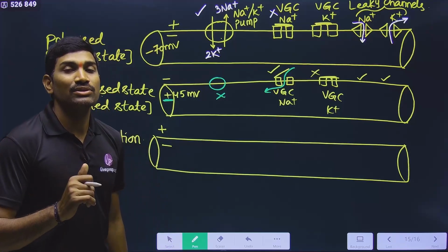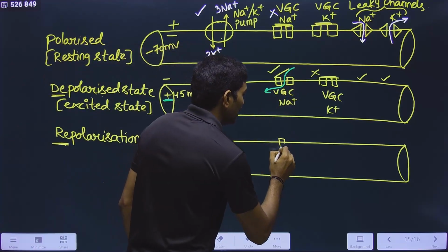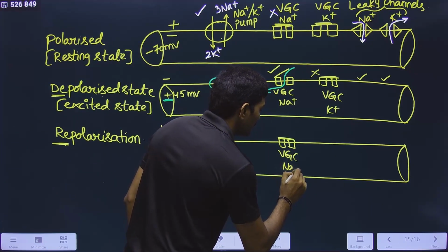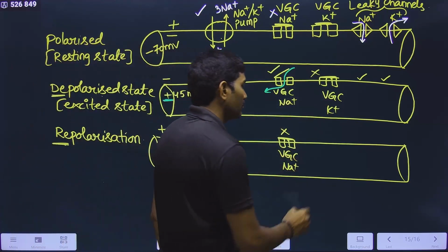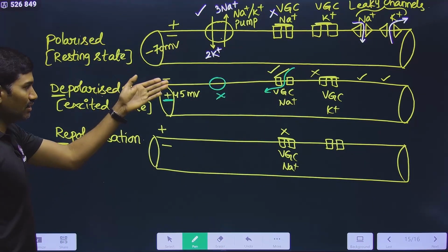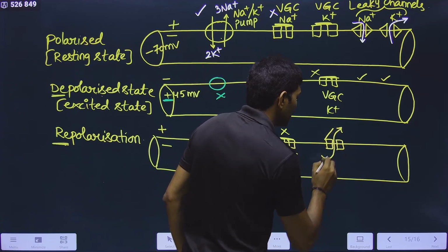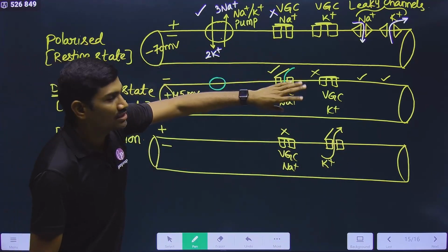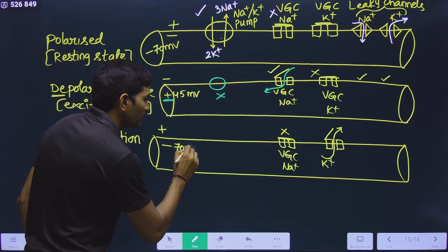How will you send positive outside? Observe carefully. Na plus should not come inside. So that's why the Na plus voltage gated channel, VGC for Na plus, is closed, but the VGC for K plus will be open. Once it reaches plus 45, now it will be opened. So once it got open, what happens? K plus from the cell is going outside. From the plus 45, K plus is going outside, which means ultimately you will get minus 70 millivolt.